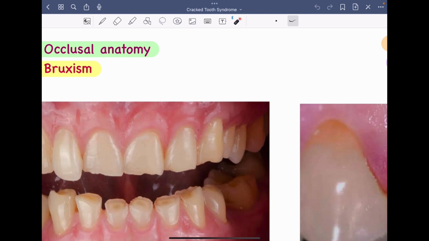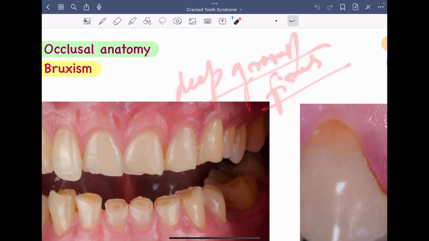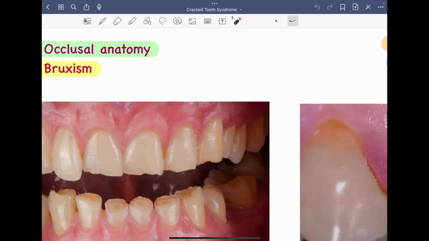Second factor under occlusal anatomy would be the presence of any deep grooves or fissures, right? Now these deep grooves basically act as stress concentrators. So when a force is applied during chewing or during grinding of the food, these areas are more prone to microcrack formation, right? And because of this there might be a fracture or a crack within the tooth.